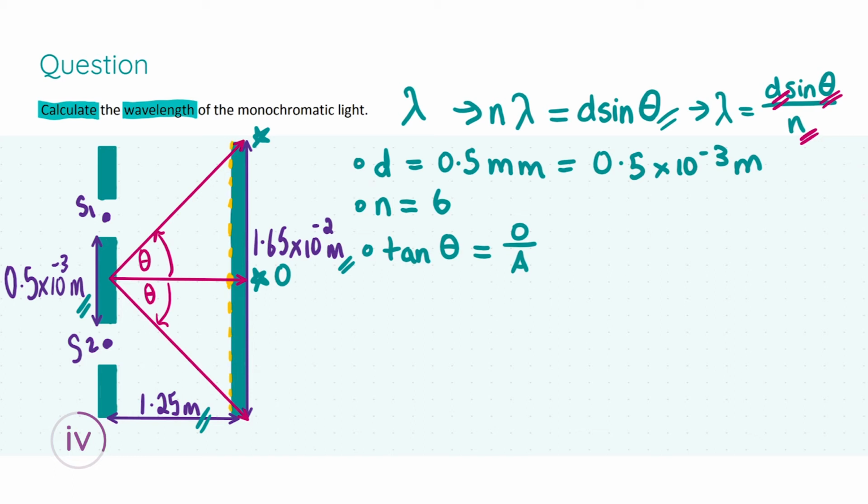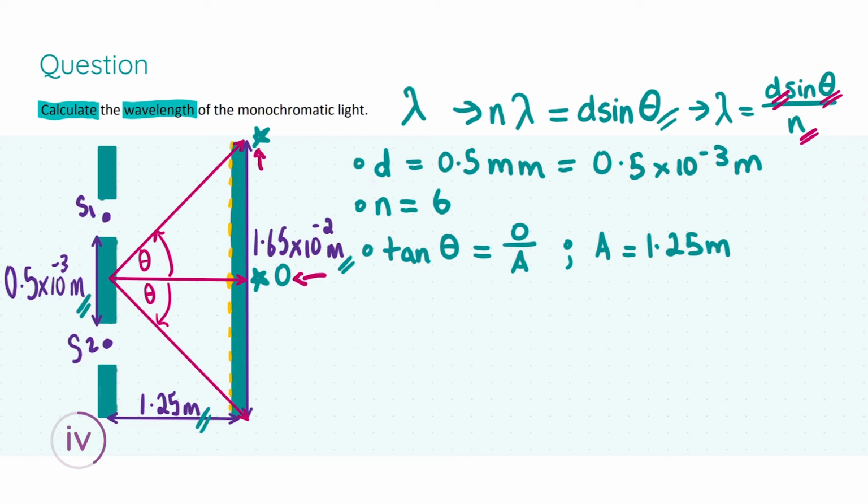Now, what is the opposite and what is the adjacent? The adjacent, as we know, is the distance from the slits to the screen. That is simply 1.25 meters. The opposite, however, is half of the distance across the screen, because we are looking at the triangle from this point up here to this point down here.